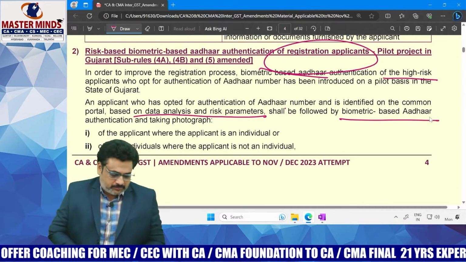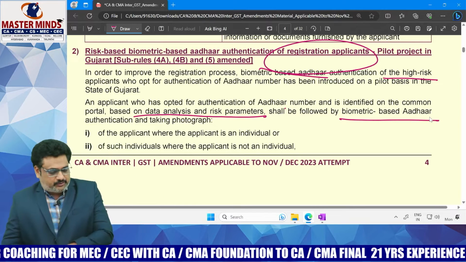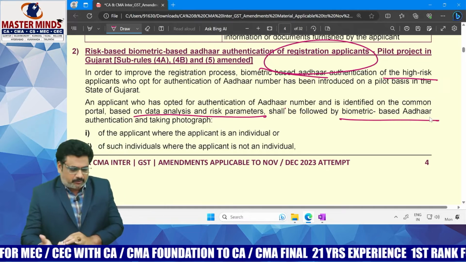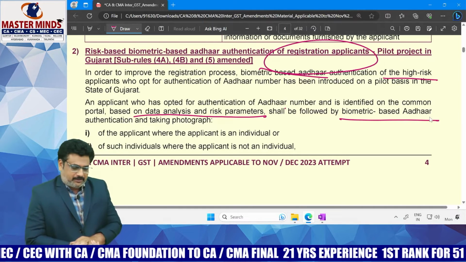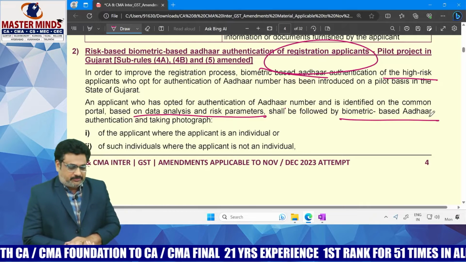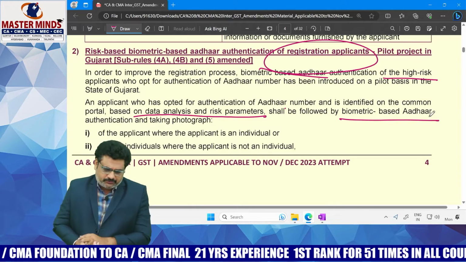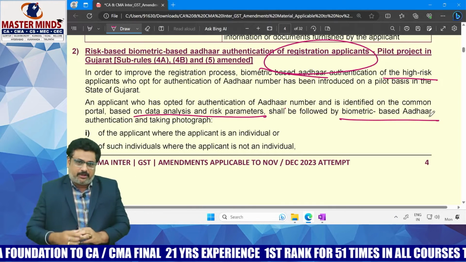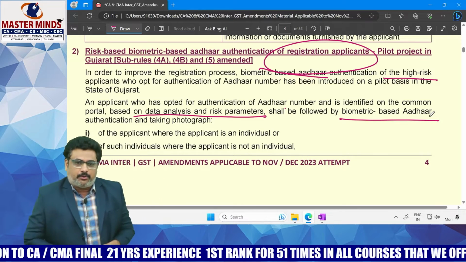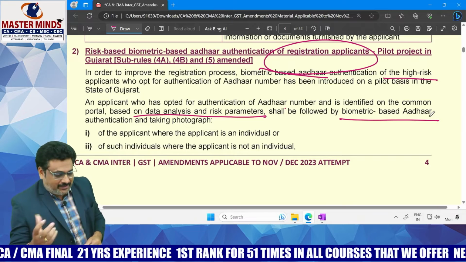So, what are the risk factors based on which the common portal generally identifies risky applicants? Anything we can say? Like suspicious geocode addresses, or the age of the proprietor being some 90 or 80 years but still wanting to do business.